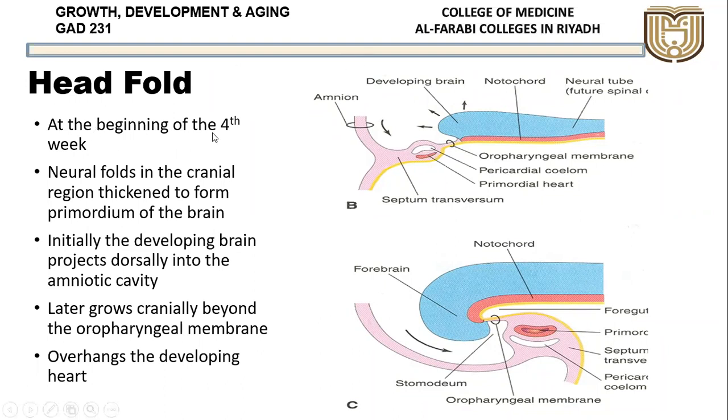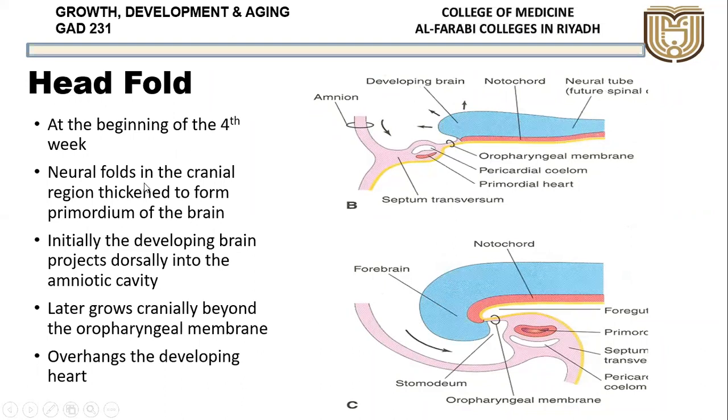Okay, so by the fourth week, the neural folds in the cranial region thicken to form the primordium of the brain. So now if you see here, this is the notochord here. Above we have said notochord is the main structure which will help in the development of the neural tube. Neural tube will form the brain and the spinal cord. If you see here near the brain and the top part, now it is developing more. It starts forming into brain, and the lower part will remain narrow, and it forms the future spinal cord.